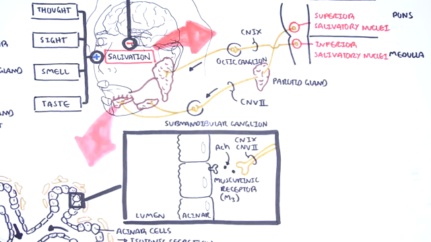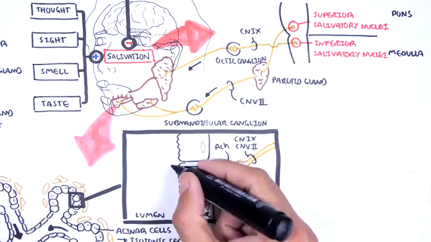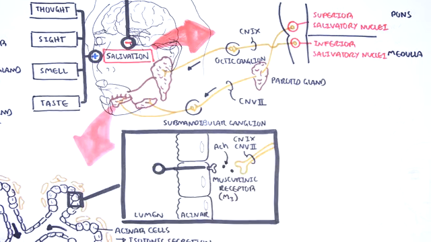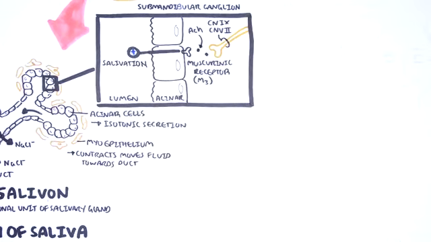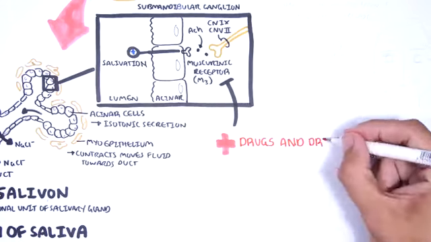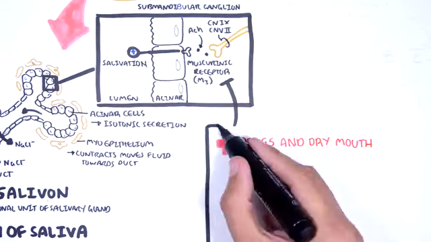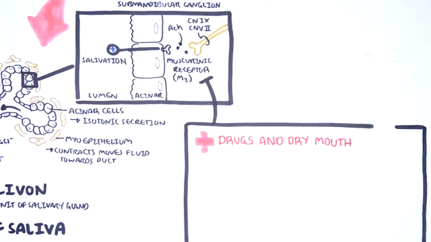Acetylcholine binds onto muscarinic receptors in the area, causing sodium and water to enter the lumen, producing isotonic fluid, which is the initial part of the saliva production. Thus, by inhibiting muscarinic receptors, or inhibiting this interaction between acetylcholine and the receptor, you can really cause dry mouth.